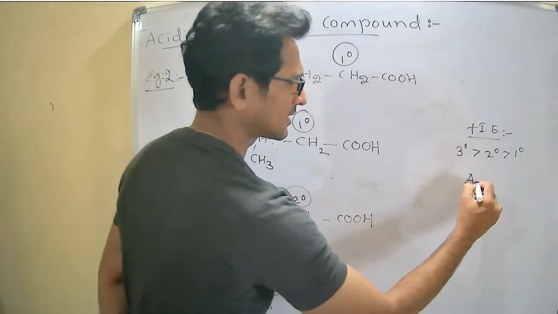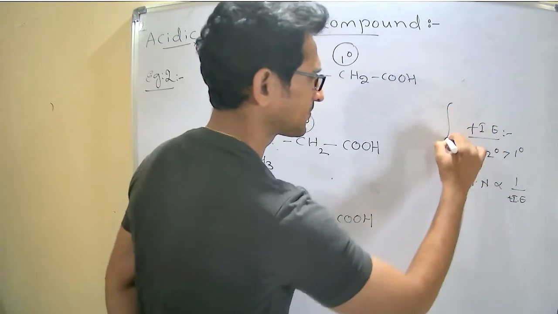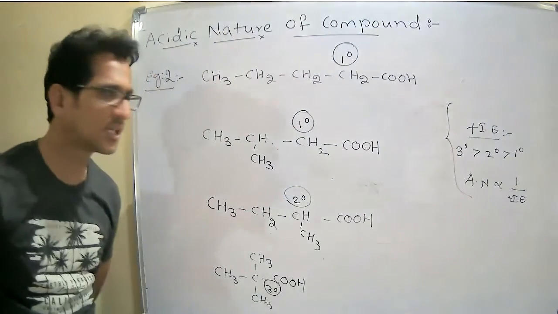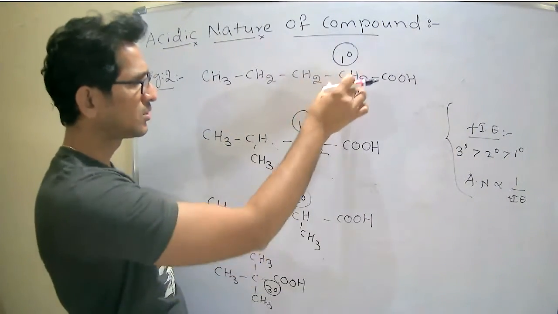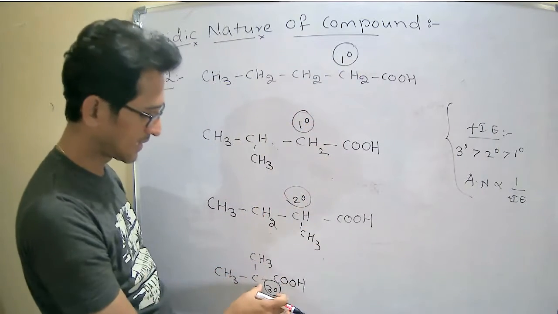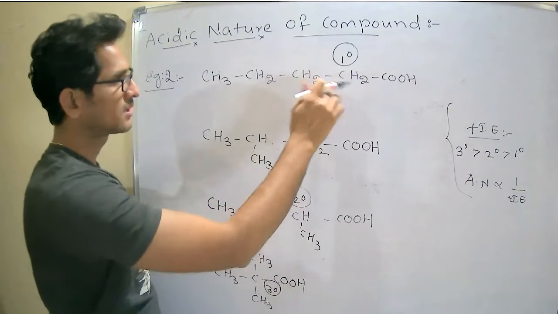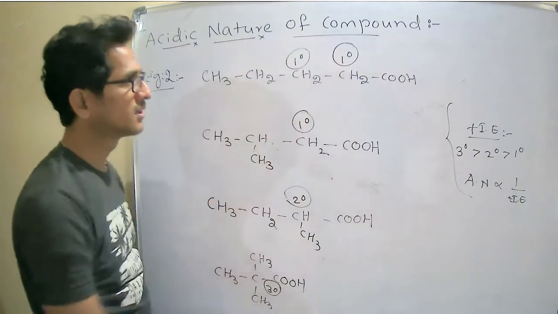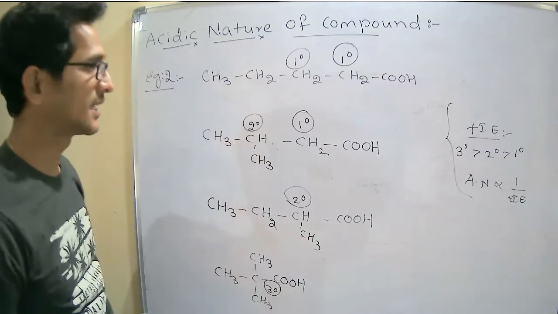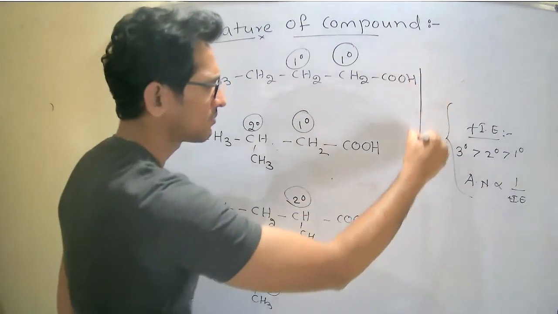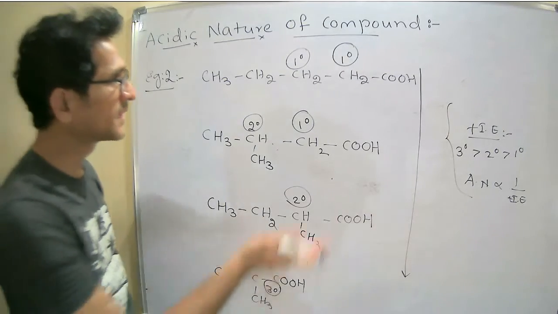And we know that acidic nature is inversely proportional to plus inductive effect. Now see, these two are the primary, okay, secondary and tertiary. In between these two, on the first carbon, these two are primary. Coming to the second carbon, this is primary and this is secondary. So now here, from top to bottom, what happens?